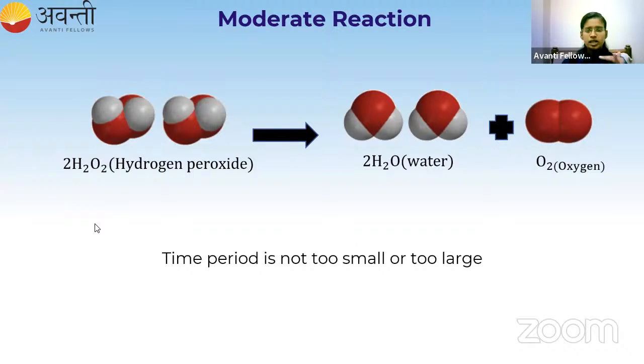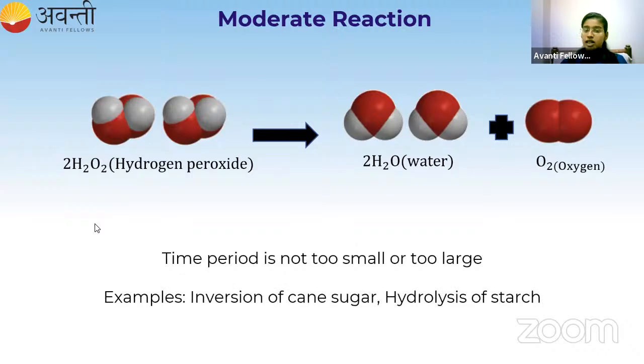So it will take a moderate time to get converted into a product. What are the examples which will fall under this category? Inversion of cane sugar and hydrolysis of starch. These two will fall under moderate reaction.